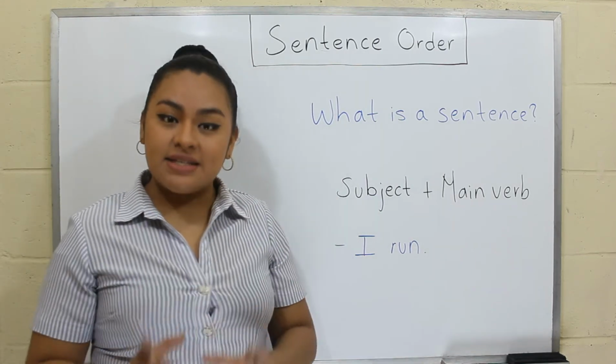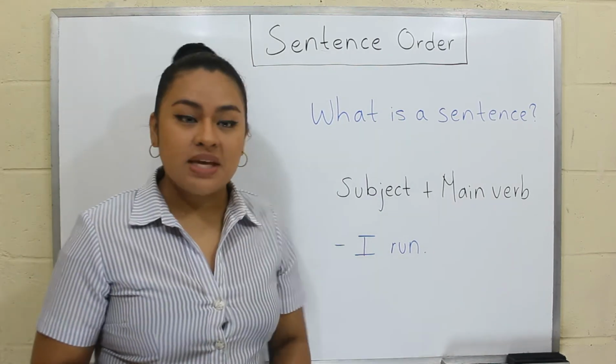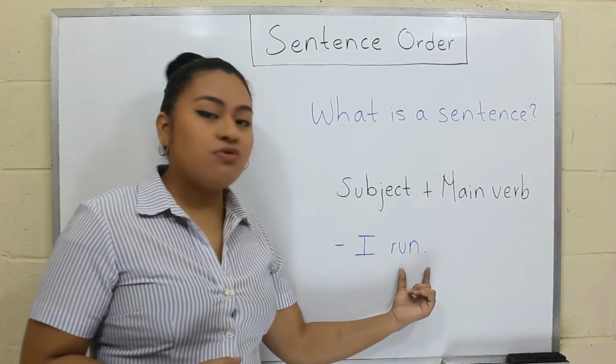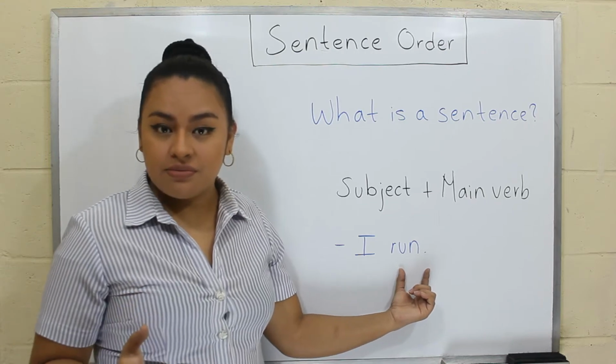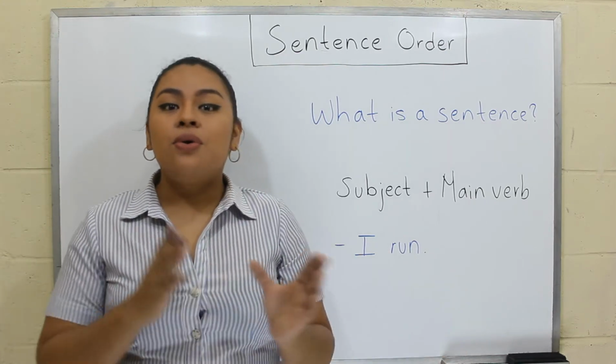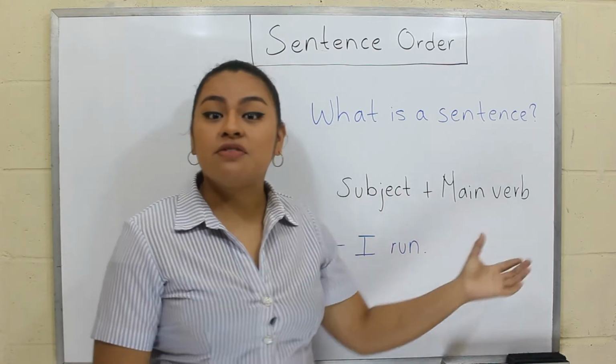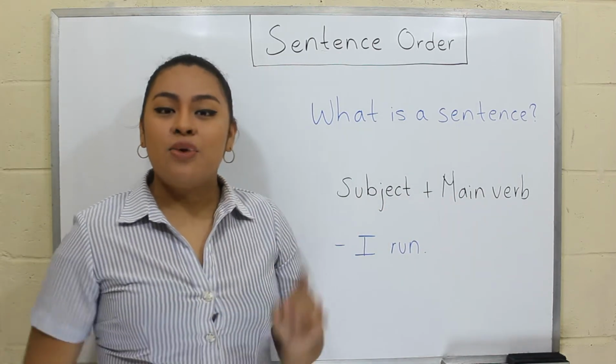So here we have an example. I run. This is a sentence. I is the subject and run is the main verb. But before we continue, we have to know the functions of the subject and the main verb in a sentence. So right now, we are going to talk about it.